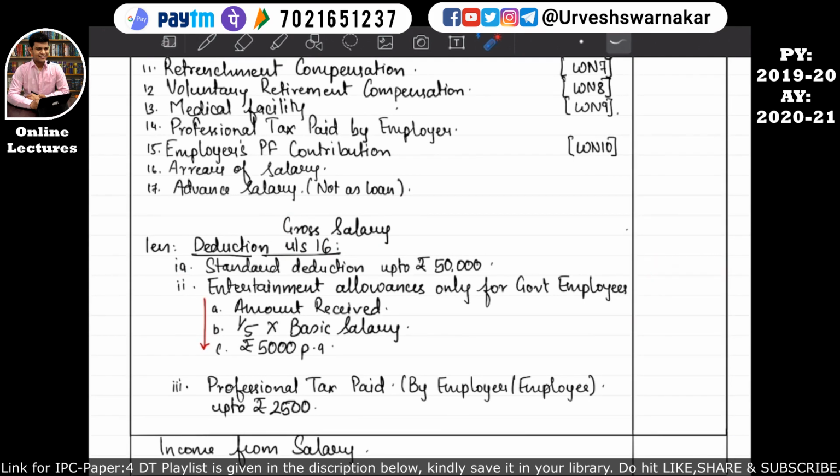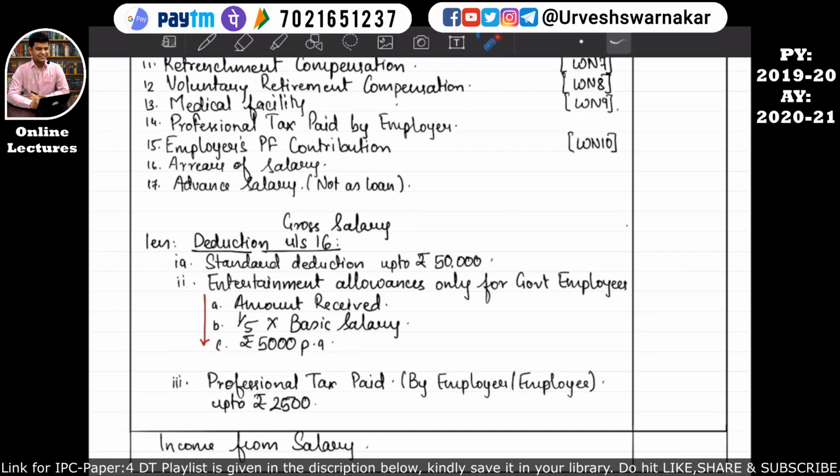But if the gross salary is say rupees 30,000, then the standard deduction will be available up to rupees 30,000 only. But if the gross salary is say rupees 1 lakh, then the standard deduction will be available for the entire 50,000. I hope this is quite clear. So this standard deduction is available up to rupees 50,000 depending upon the gross salary.